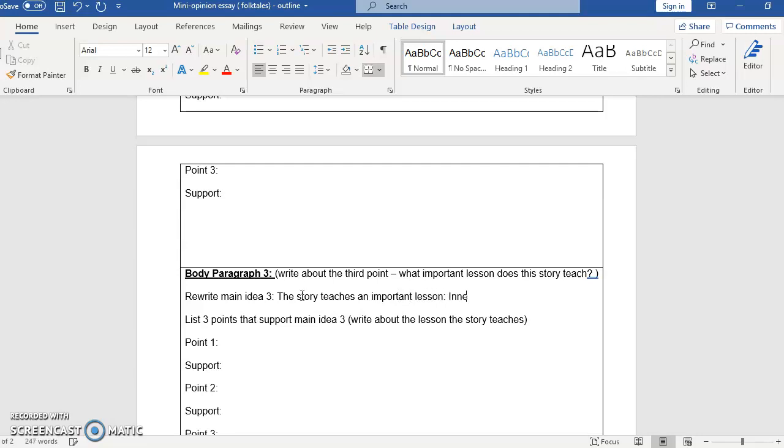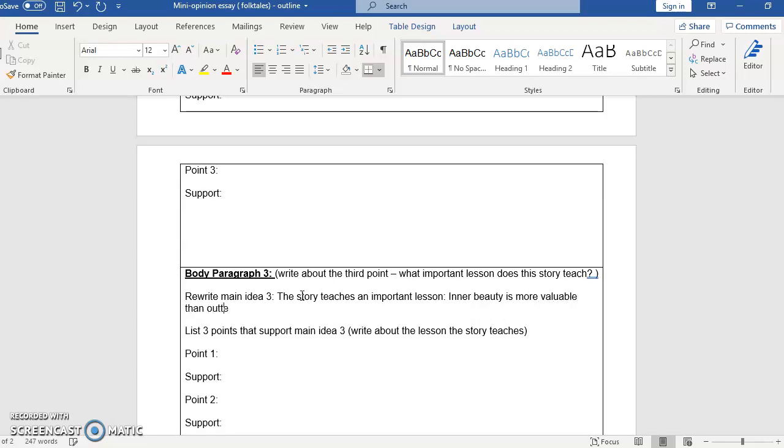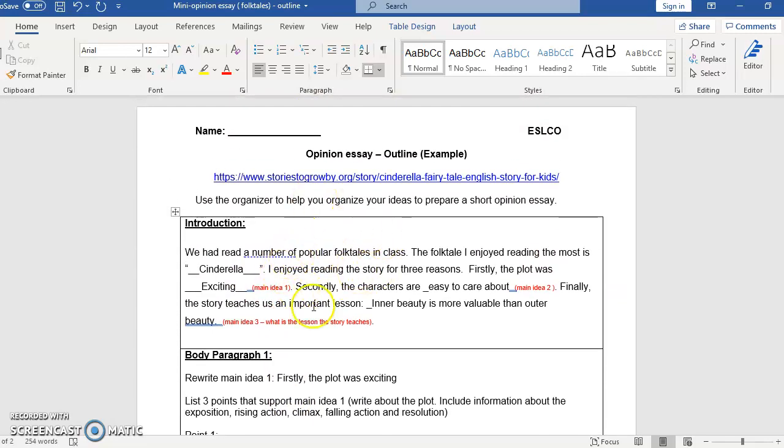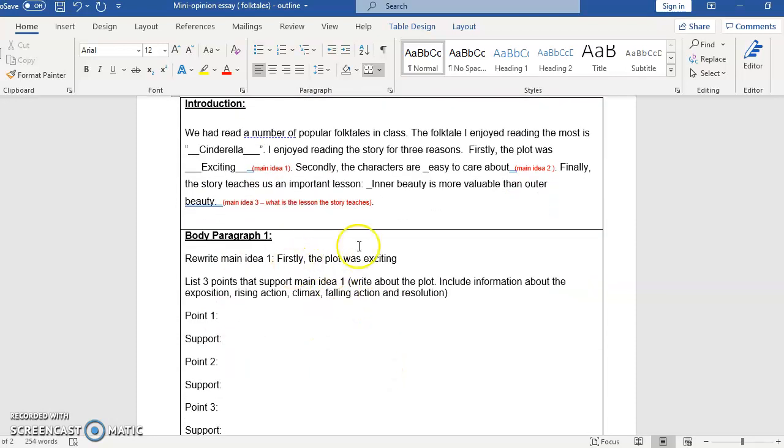Inner beauty is more valuable than outer beauty. Okay. So again, my introductory paragraph tells me 3 main ideas, and now my body paragraphs are going to explain in detail why each of these main ideas is true.